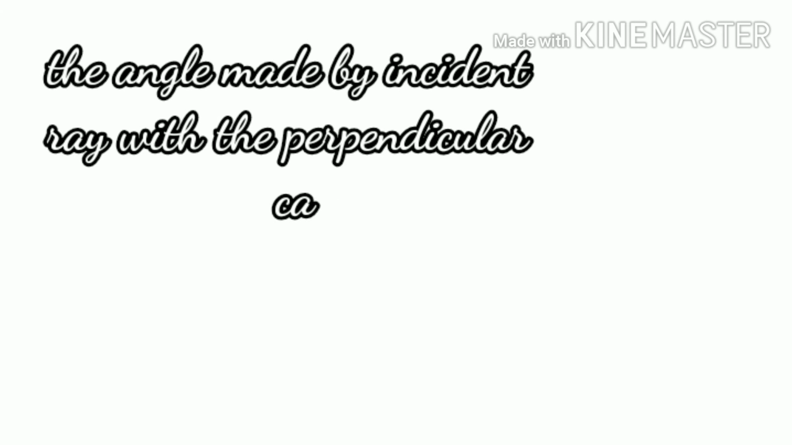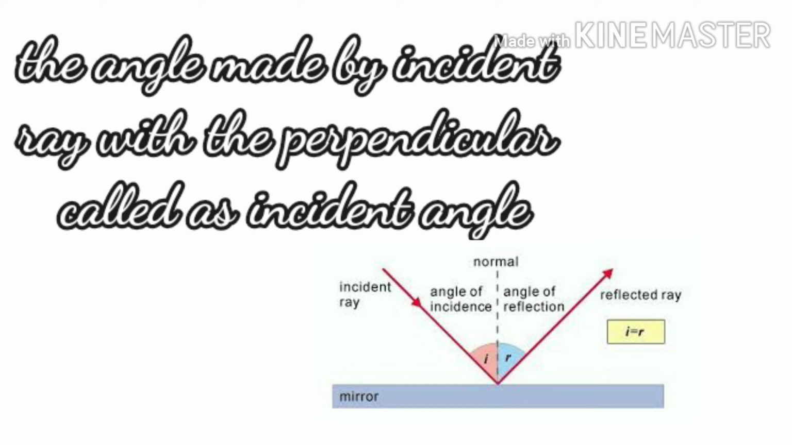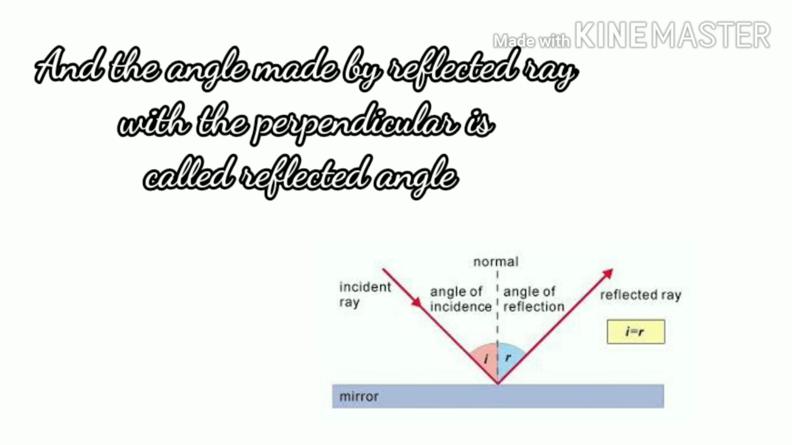Let's analyze the diagram. The angle made by the incident ray with the perpendicular is called the incident angle, denoted by I, and the angle made by the reflected ray with the perpendicular is called the reflected angle, denoted by R.